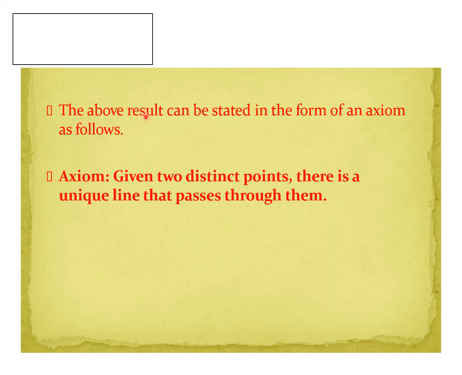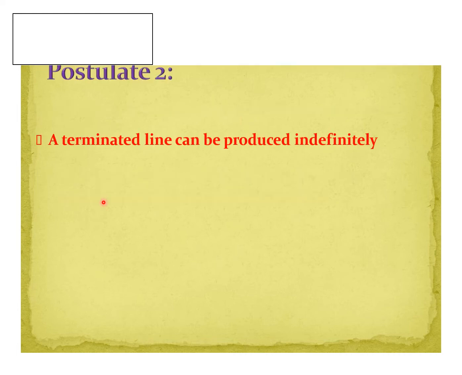The above result can be stated in the form of an axiom as follows. See this axiom. Given two distinct points, there is a unique line that passes through them. We have represented this axiom geometrically. Okay, my children? Understood? Right.